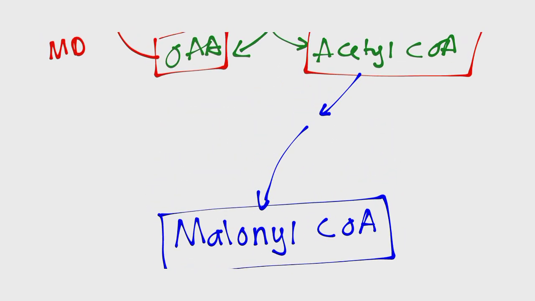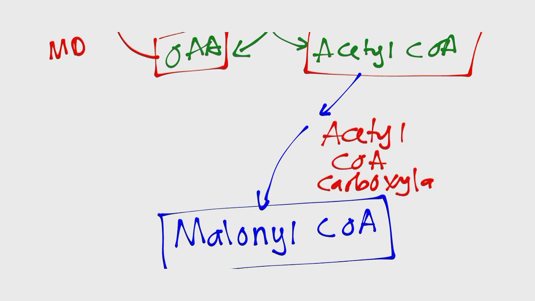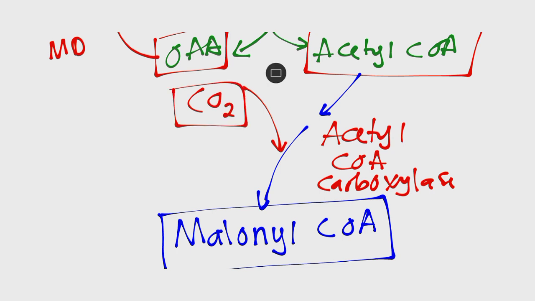Now, here we have an enzyme that we call acetyl-CoA carboxylase. It is called acetyl-CoA carboxylase because what we have here is a carboxylation reaction. And what do we mean by carboxylation reaction? We simply mean we are adding a carbon dioxide. The other thing that we are using at this step is ATP, breaking down ATP and forming ADP.